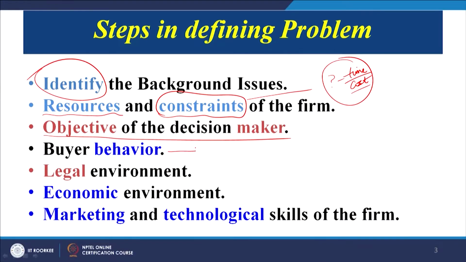Now the objective can be that we want to completely do away with our existing design and we want to come up with a completely new design which is different from the existing product that we are offering. So that is the final decision, that objective with which we will go forward. Then we have to look that what the customers want, because if the customers are satisfied, they are happy with our existing product and there is no competition in the market, we are able to hold on to our market share, we may be a bit reluctant to change because our product is doing well.